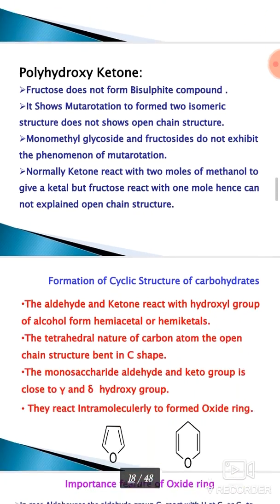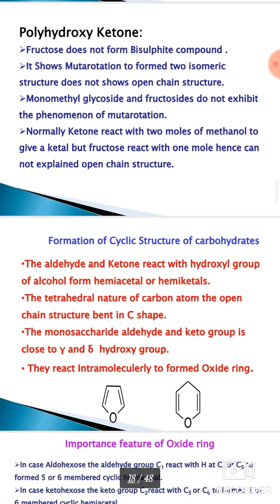Now we study the polyhydroxy ketones. Polyhydroxy ketones like fructose also do not form the bisulfite compound. It shows mutarotation, forming two isomeric structures, and does not form the open chain structure. Monomethyl glycosides of fructose exist, and the phenomenon is called mutarotation.